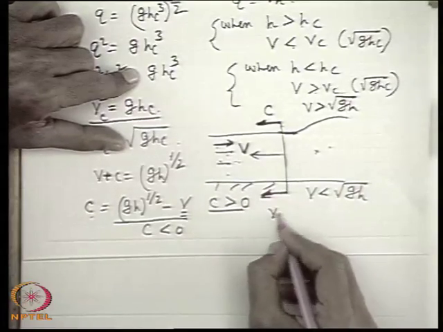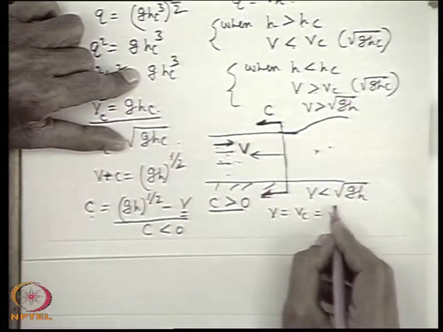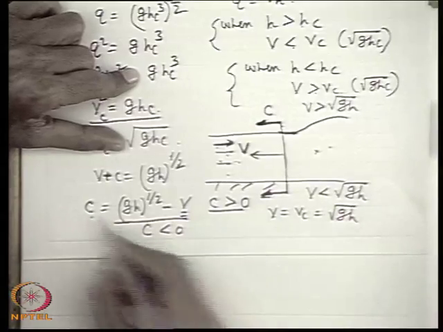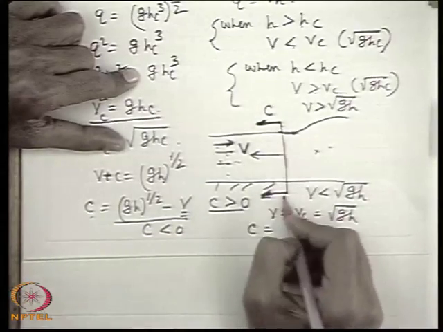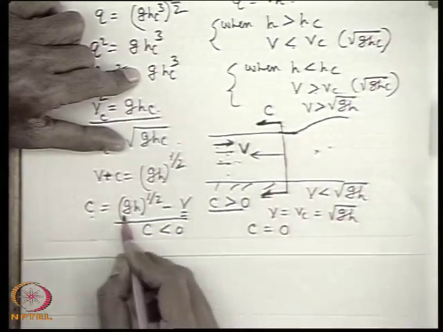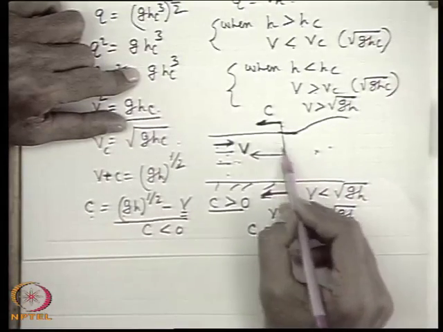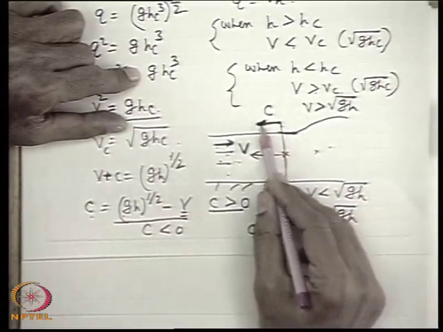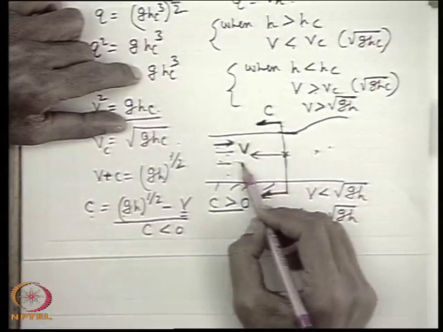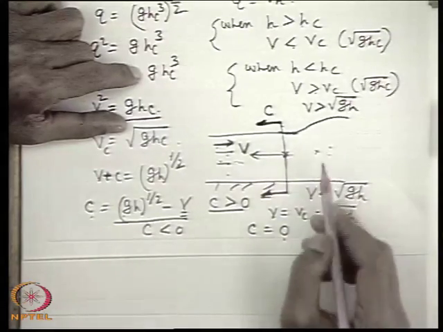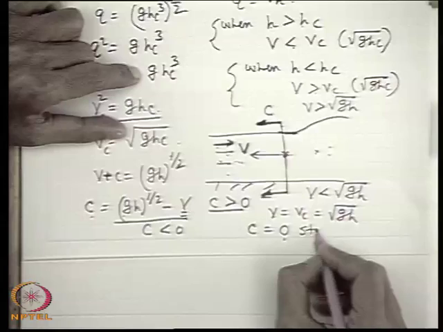The case when V is equal to Vc, equal to root over gh, the absolute velocity of propagation of this disturbing wave becomes 0. In that case, if you create a disturbance somewhere, this will create a wave which neither moves in the upstream direction nor in the downstream direction. This case is known as a standing wave.